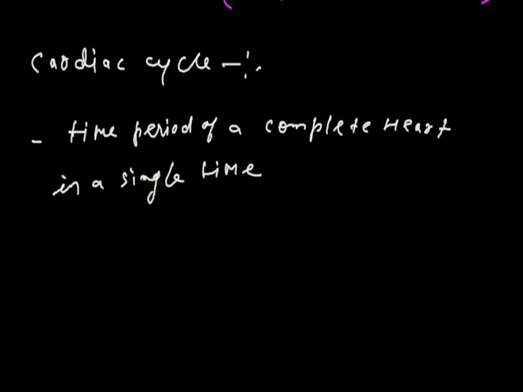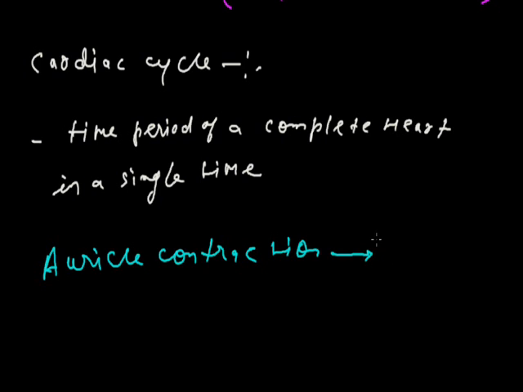So if I use the term, first the auricle will contract. If I write the diagram here, first what will happen is the auricle contraction. It is followed by a different term, the ventricle contraction.